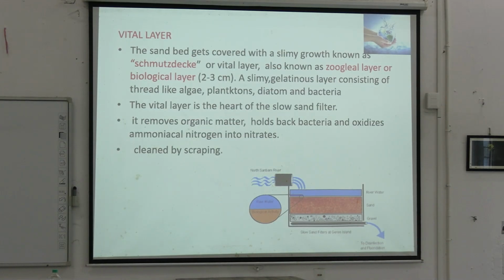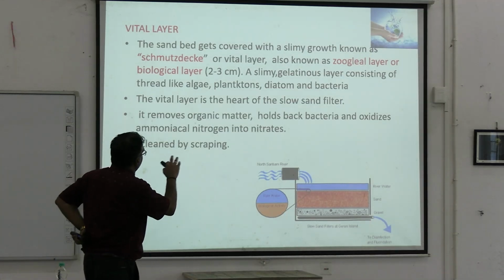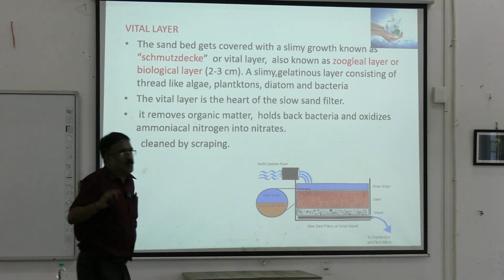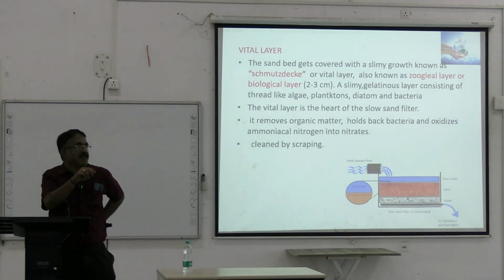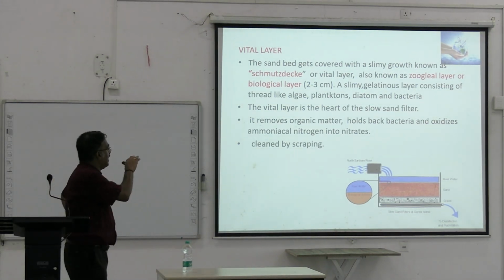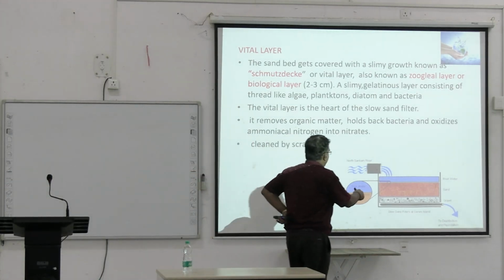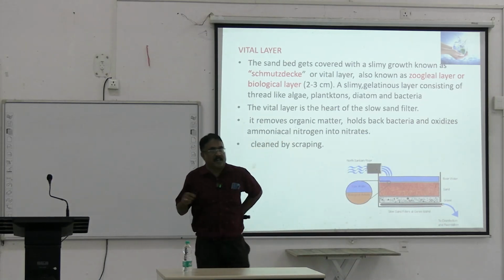Okay. Then you have what is called the vital layer. The vital layer, again a question which comes in the university. What is the vital layer? Or this unpronounceable name, Schmutzdecke. It means the zoogleal layer or the biological layer. So this is a layer consisting of thread-like algae, plankton, diatoms and bacteria. So this is the heart of the slow sand filter. When water keeps flowing, gradually over a period of time, this thing appears. It removes the organic matter, holds back bacteria and oxidizes nitrogen into nitrates. So this is the biological activity occurring here. Okay. And periodically you have to scrape it.